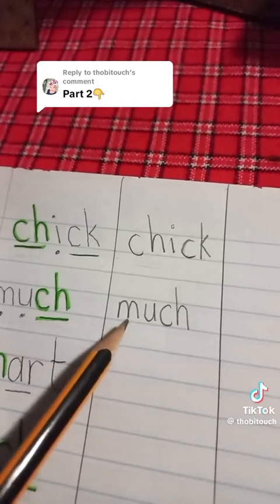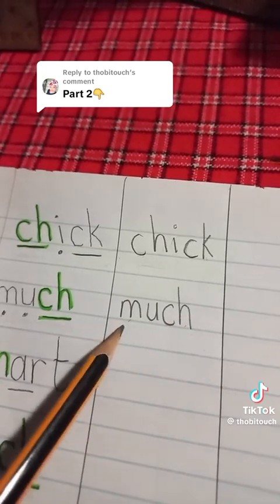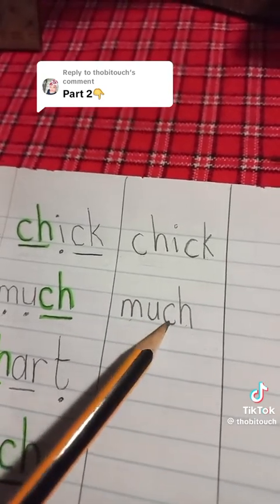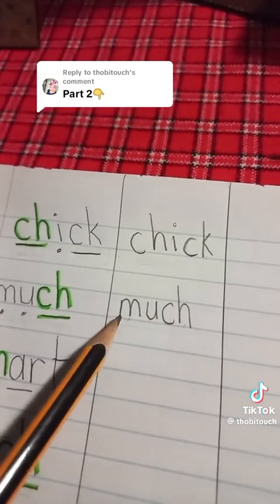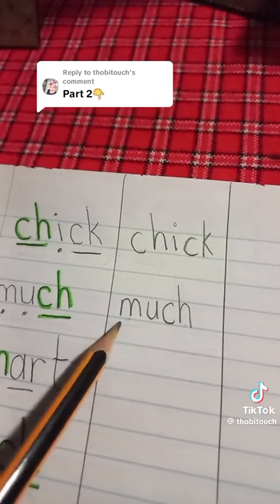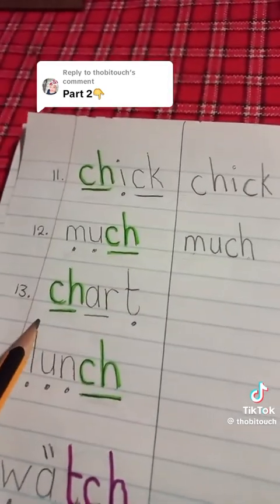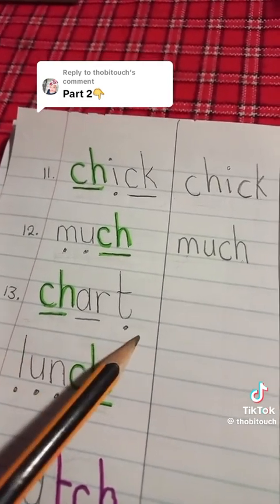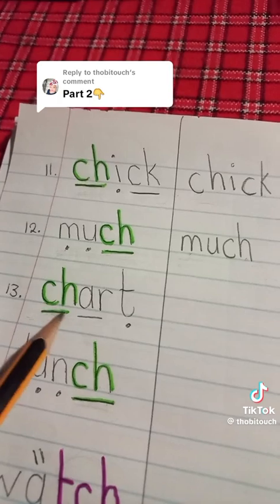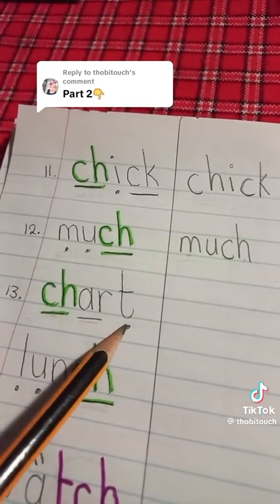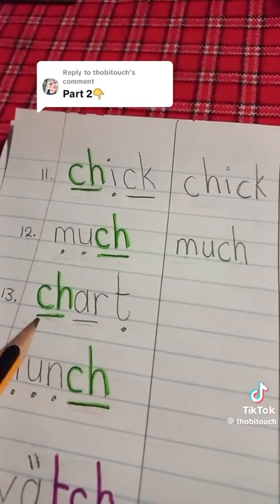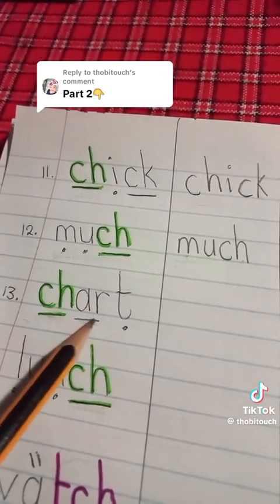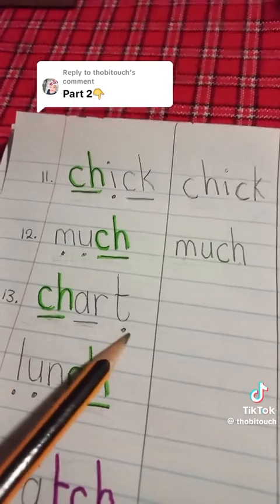M-U-C-H. Much. The next word is chart. Chart. The sounds in the word chart are ch, r, t. Chart. Ch, r, t. Chart.